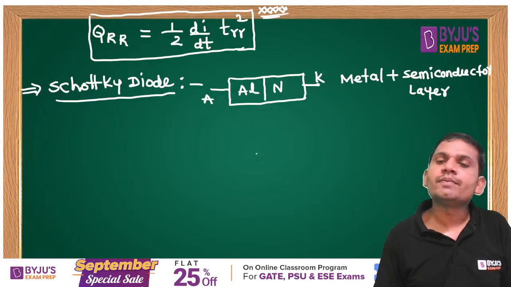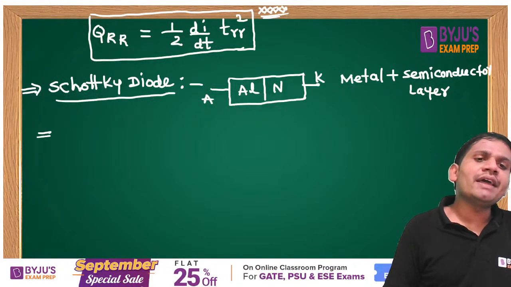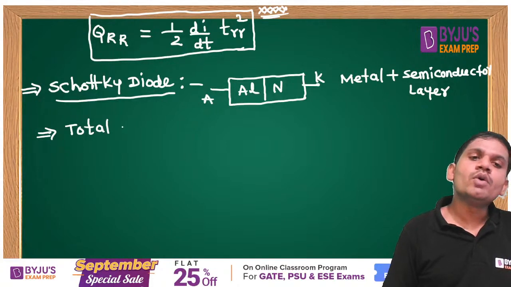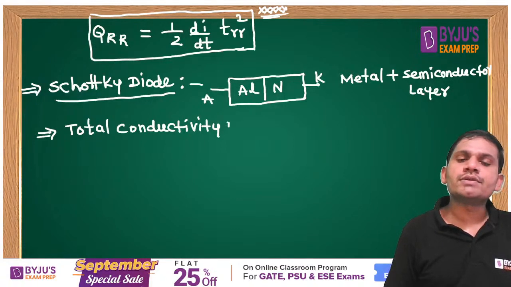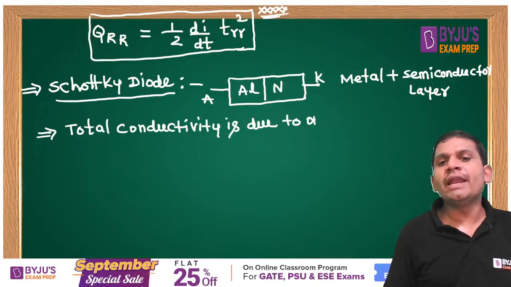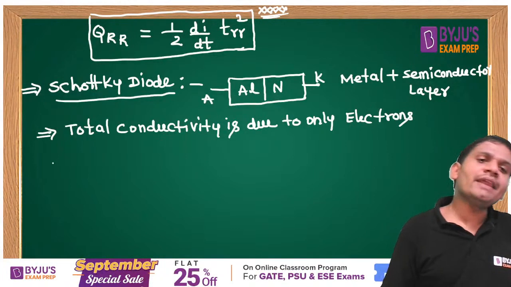One more point to remember: it is a majority carrier device. Total conductivity is due to only electrons.